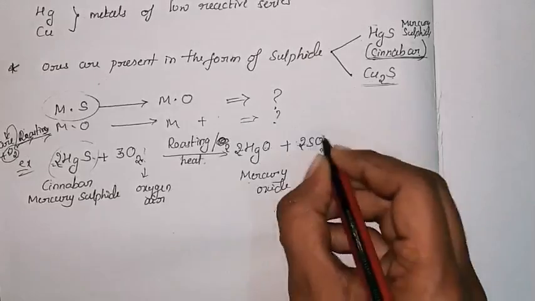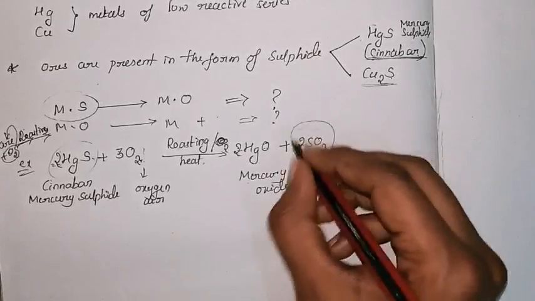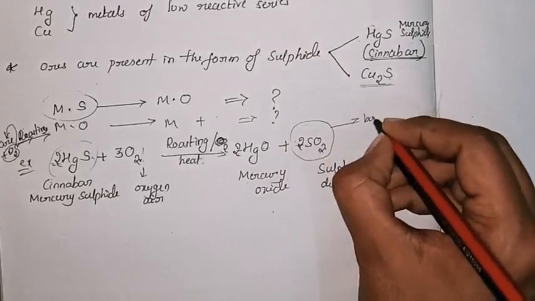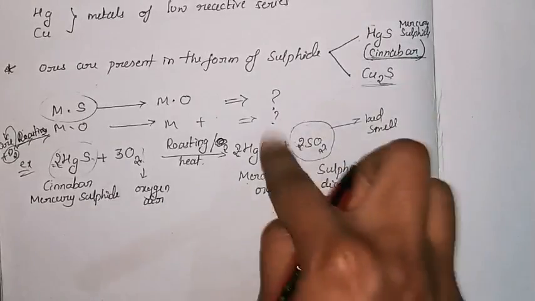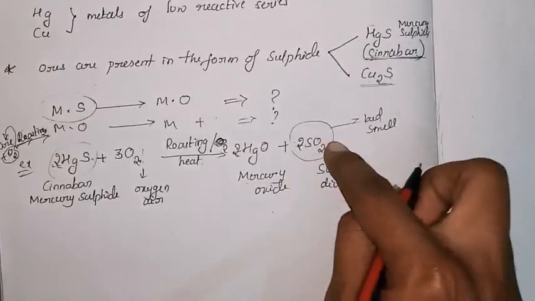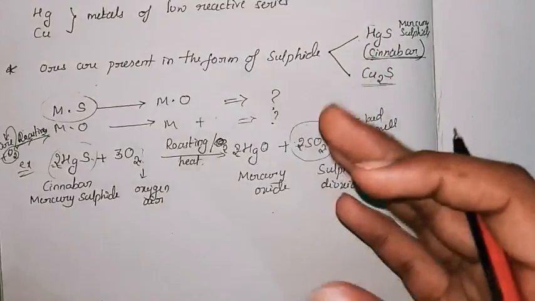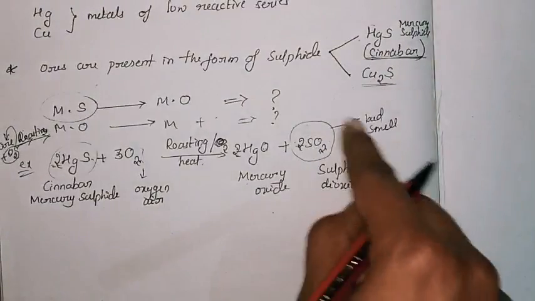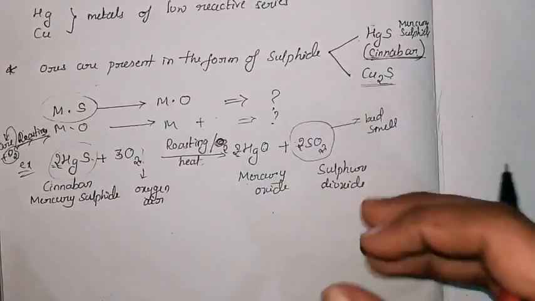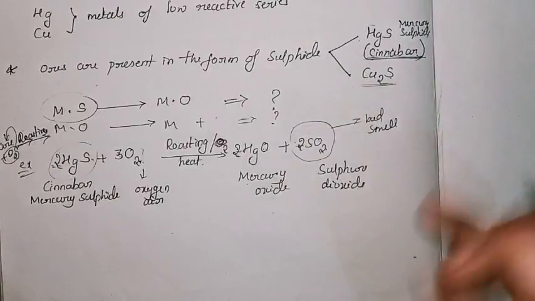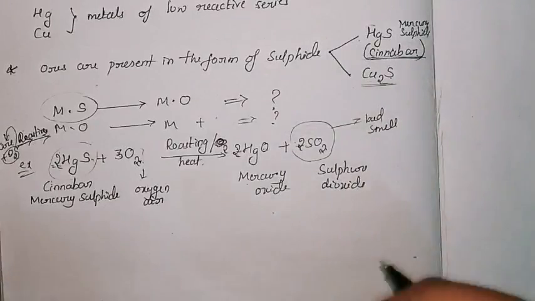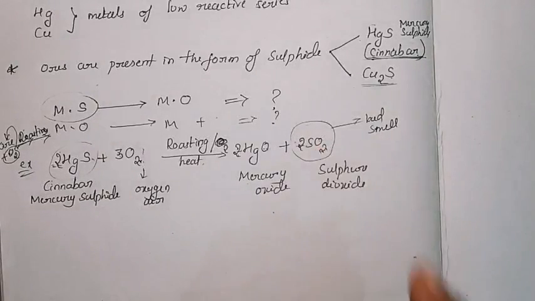So SO2, that is sulfur dioxide, and this sulfur dioxide has a very bad smell. Whenever there is a reaction and this is present in the gaseous form, fumes will be there, and the sulfide shows a very bad smell. So from that we can guess there is an evolution of sulfur. So from that we can observe this.